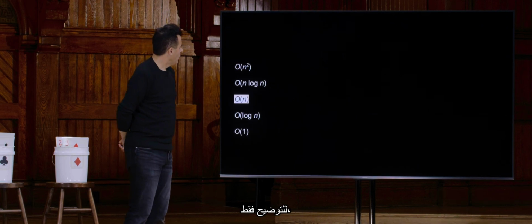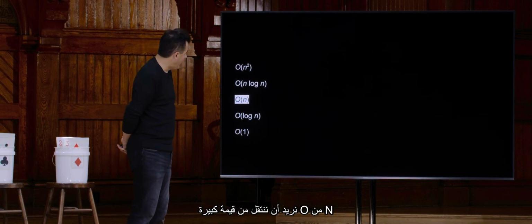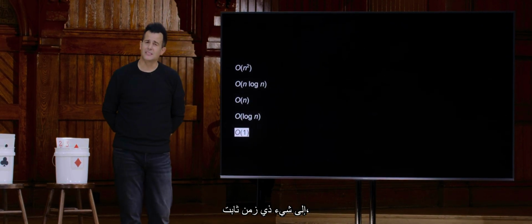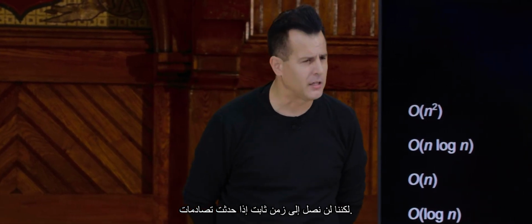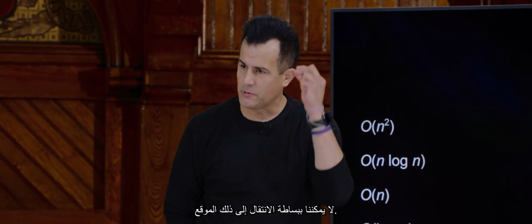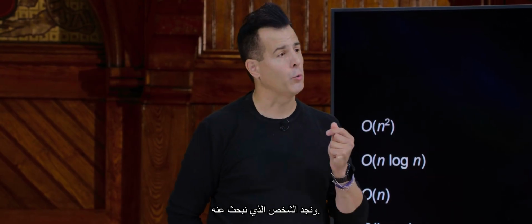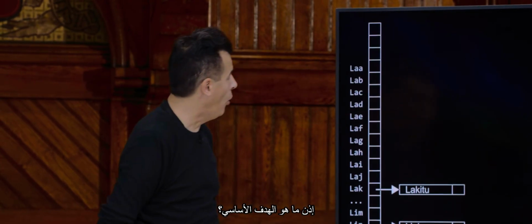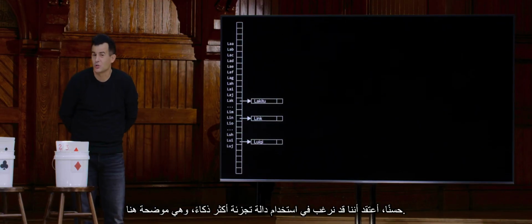Just to be clear, we want to get from big O of n to something constant time, but we're not going to get to constant time if we've got collisions. If we've got 3 L names and a few B names and a few A names, we can't just jump to that location and find the person we're looking for. So what's the fundamental goal? Well, I think we want to maybe use a smarter hash function.